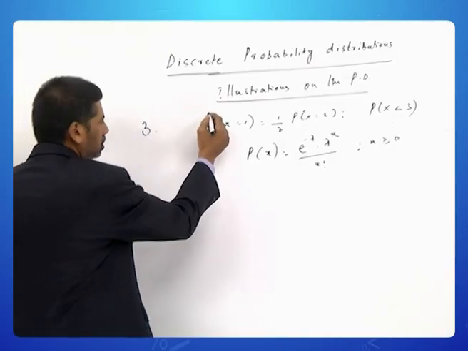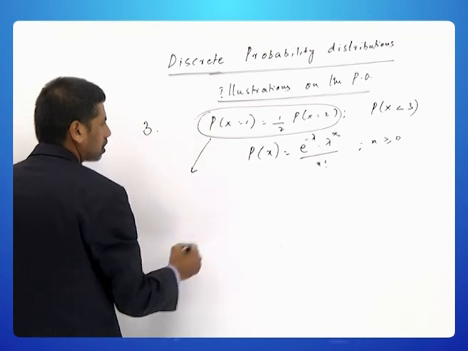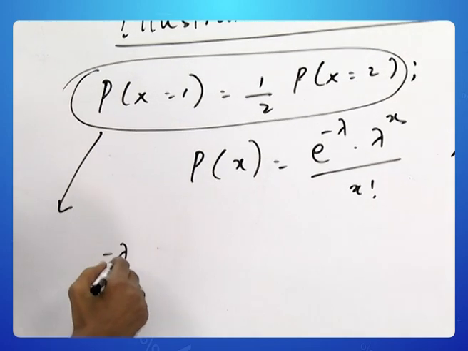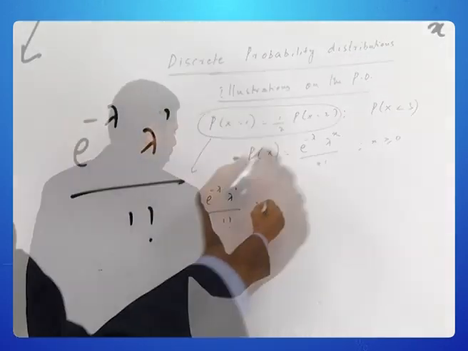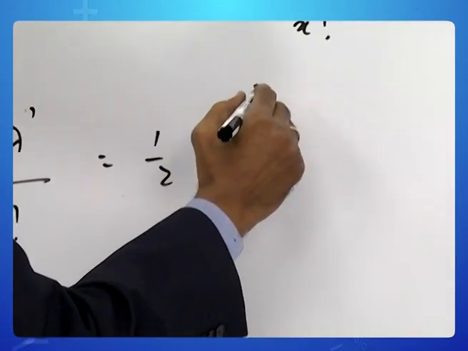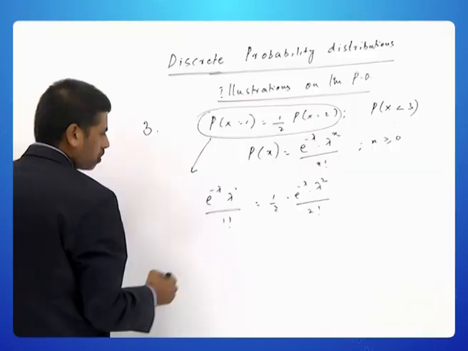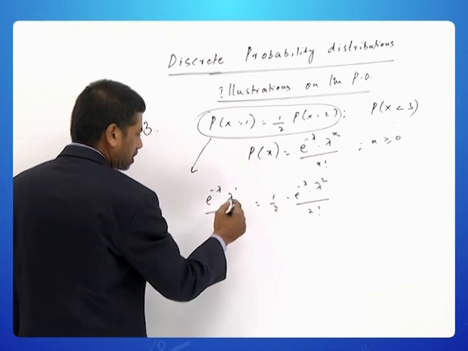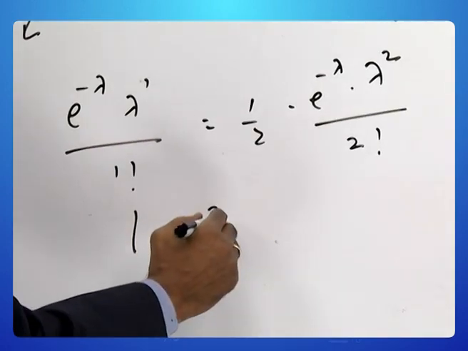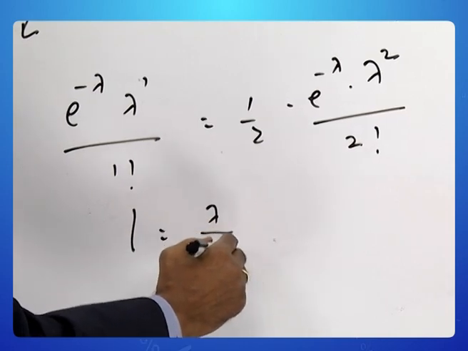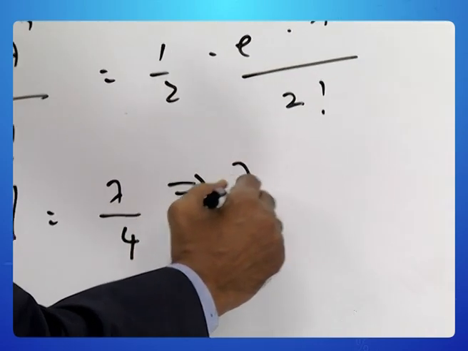Now from the given information, e power minus lambda, lambda power 1 by 1 factorial is half e power minus lambda, lambda square by 2 factorial. If you cancel e power minus lambda and one lambda, 1 is equal to lambda by 4, which implies lambda is equal to 4.